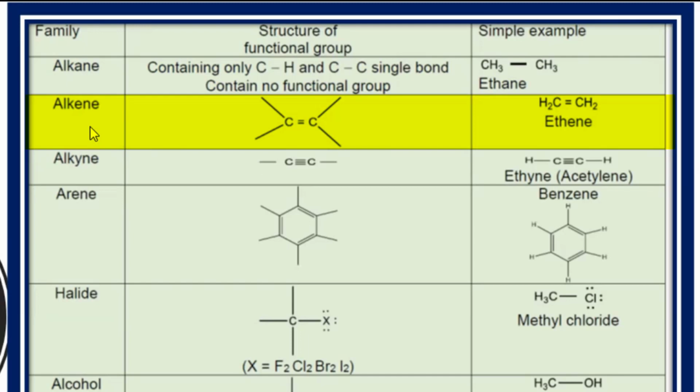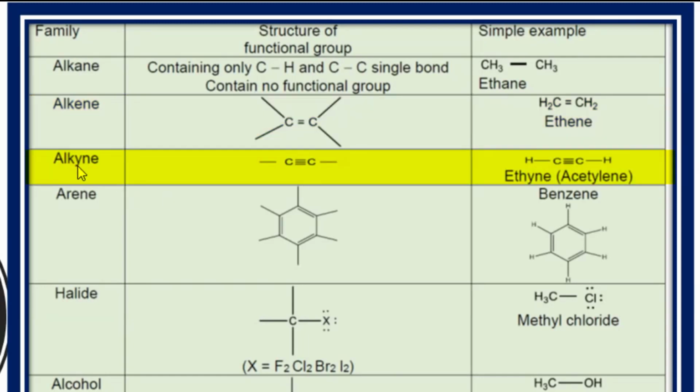Then a special family, this is about the alkene. So alkene is a class of organic compound which has a carbon-carbon double bond as a functional group. And we know the carbon will make 4 bonds, so 2 bonds over here and 2 bonds will go over here. So that might be hydrogen, maybe any carbon over here. So for example, over here the ethene.